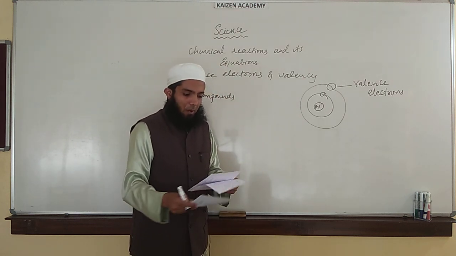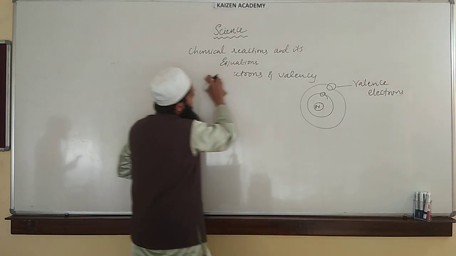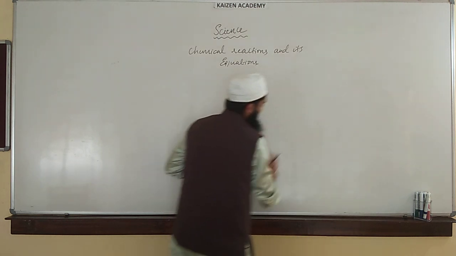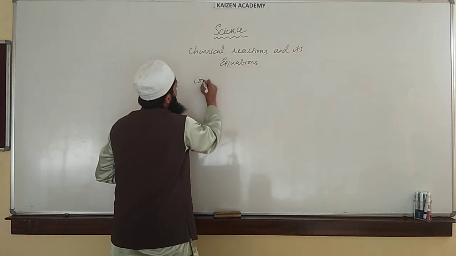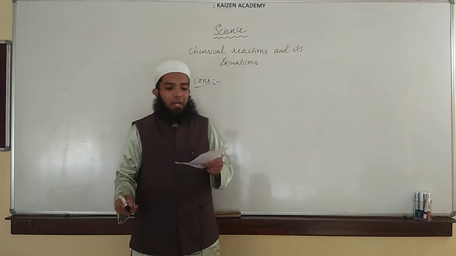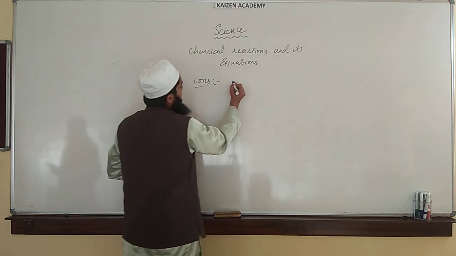Now let us try to understand one more concept: what is an ion? To be very simple, a positively charged or negatively charged atom is called an ion.